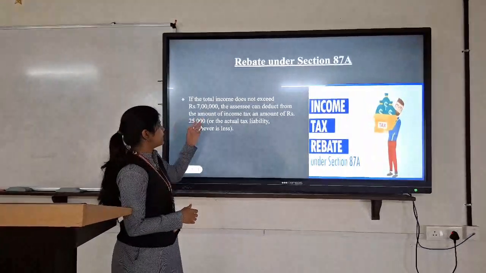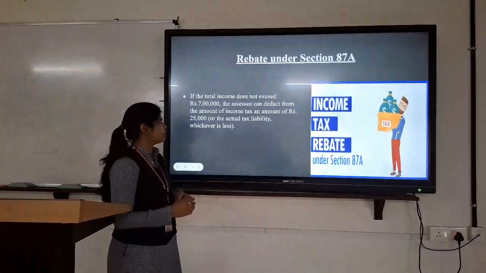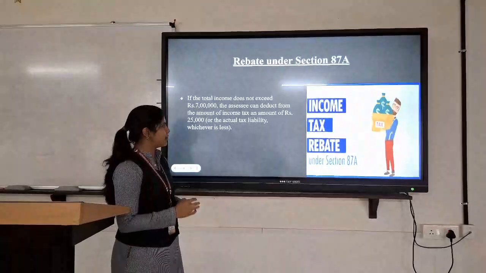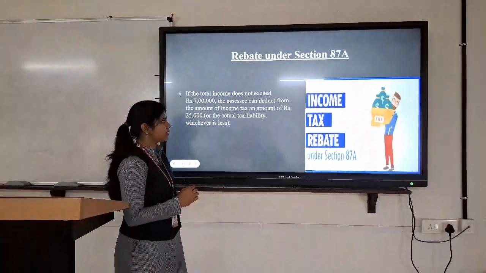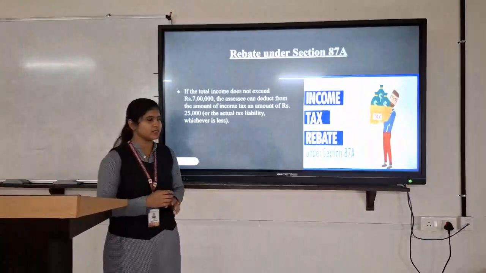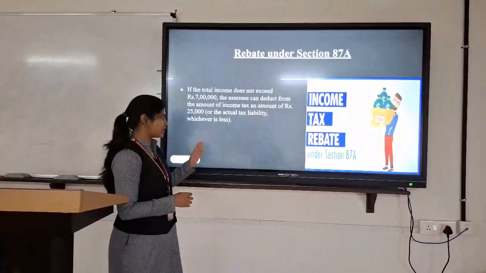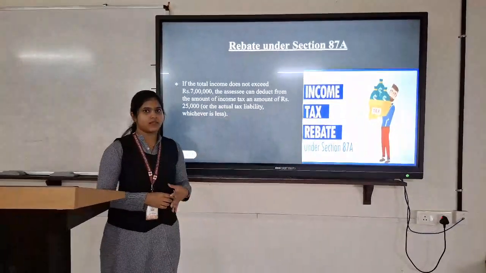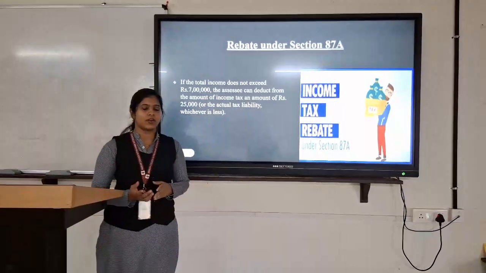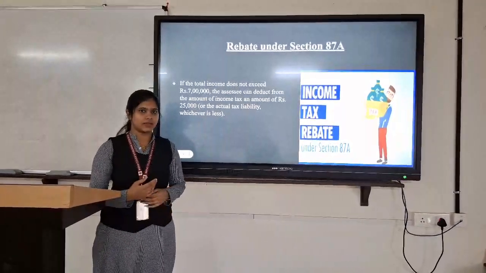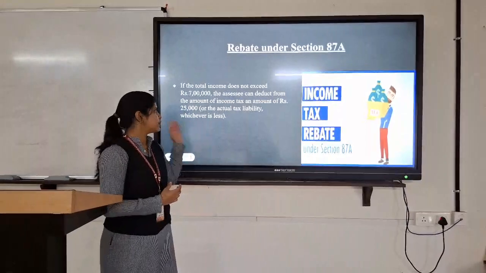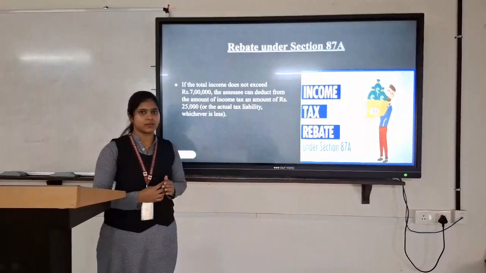It is written that if total income does not exceed rupees 7 lakh, the assessee can deduct from the amount of income tax an amount of rupees 25,000 or the actual tax liability, whichever is less.